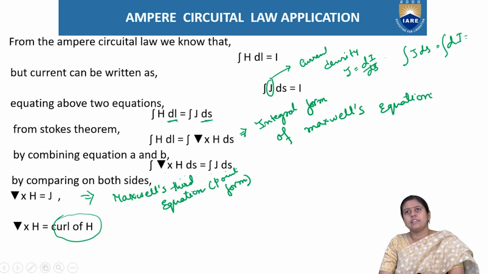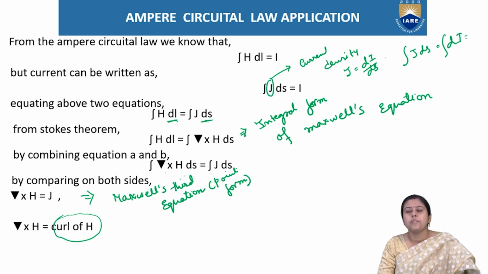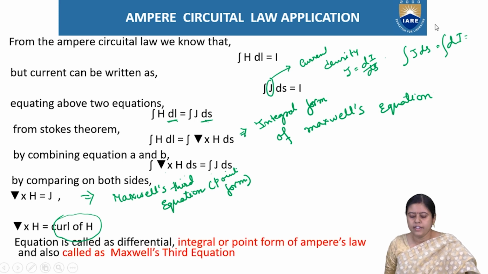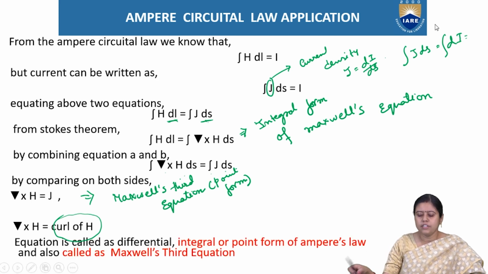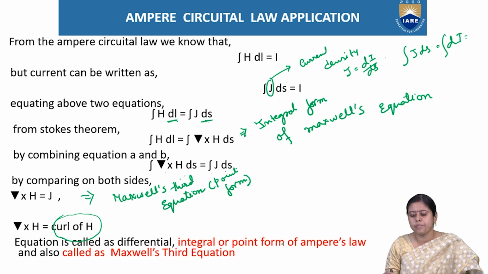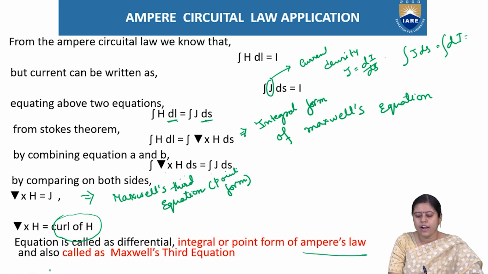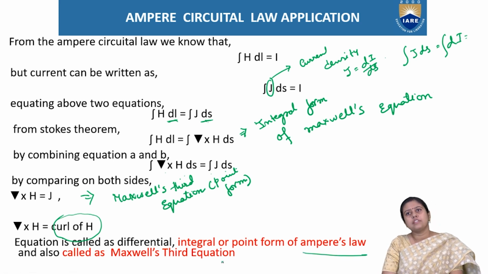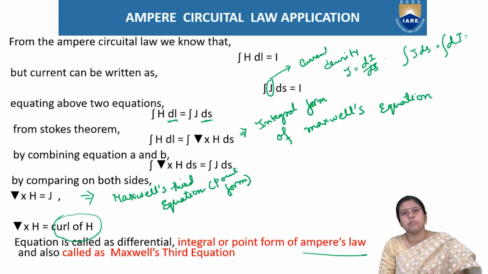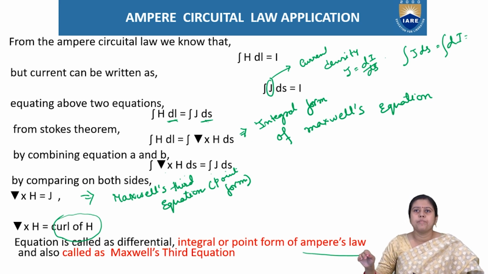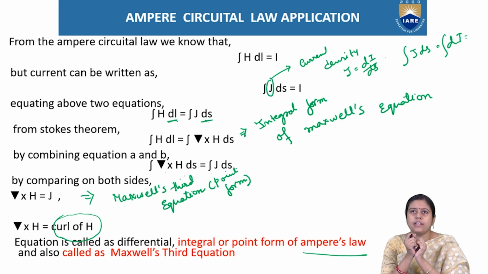This is the integral form of Maxwell's equation, and this is the point form of Maxwell's third equation. As I told, this is known as the integral form of Ampere's law and is also known as Maxwell's third equation. Another name of this equation is the Ampere Circuital law in vector form.